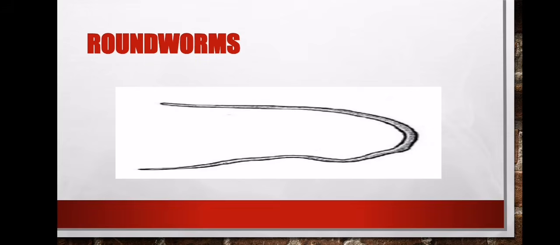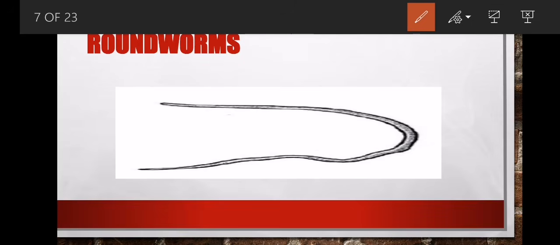Then the last one, we have a roundworm. If you focus on a roundworm, you can see that it is a worm. They say it's a white worm. This worm will affect the alimentary canal, and mostly it will also affect what?